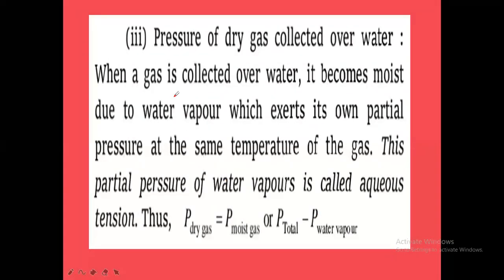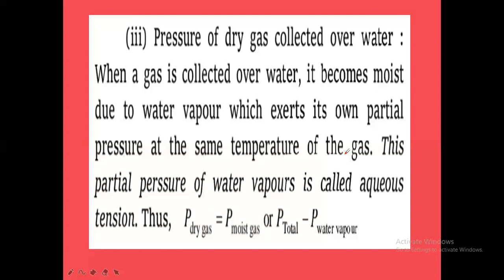And another application is what here? Pressure of dry gas collected over water. Pressure of dry gas collected over the water means above the surface of the water. When a gas is collected over the water, it becomes moist. The gas becomes what? Moist. It becomes wet due to water vapor, which exerts its own partial pressure. The water vapor also will exert some pressure. It also exerts some partial pressure of its own at the same temperature of the gas.